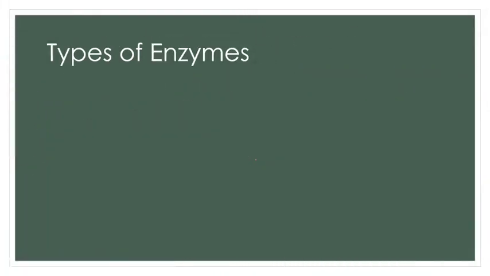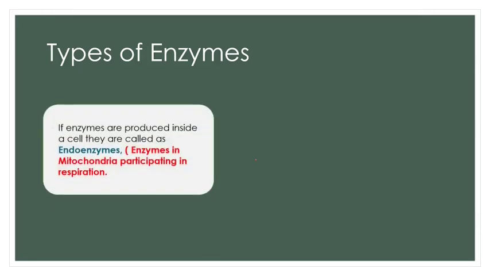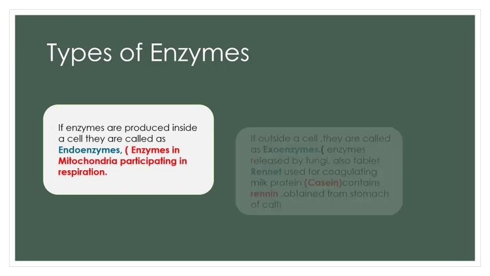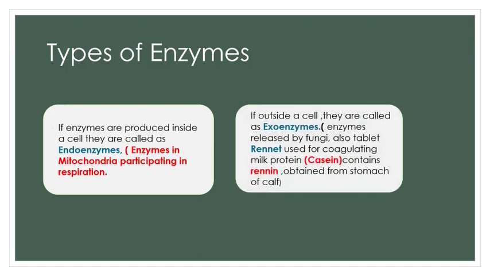Now let us see again the types of enzymes depending upon where they are found. If the enzymes are produced inside the cell, we call them endoenzymes. For example, the enzymes produced in mitochondria, which participate in the various chemical reactions occurring during respiration, are endoenzymes. Whereas if the enzymes function outside the cell, we call them exoenzymes. For example, the enzymes released by fungi to carry out extracellular digestion are exoenzymes.